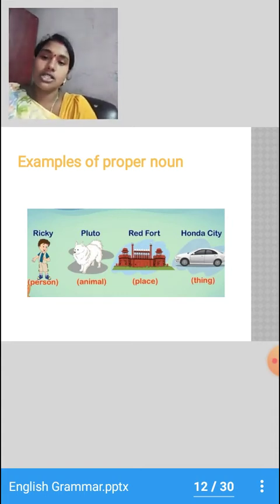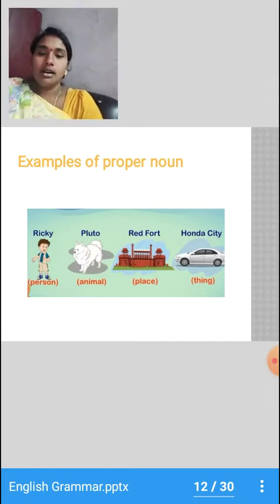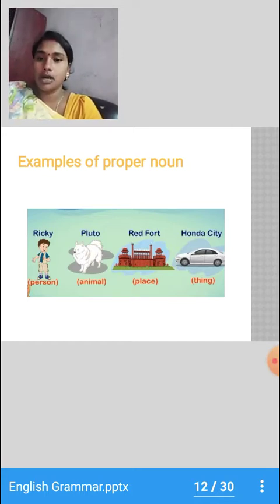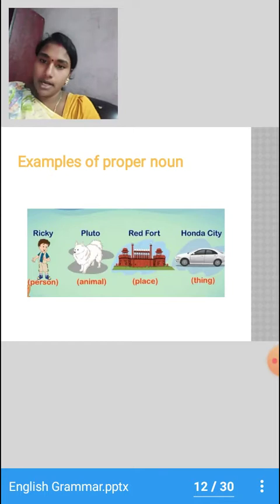So did you understand what is a proper noun, children? Okay. Any special name given to a common noun is called a proper noun. So let me repeat. Any special name given to a common noun is called a proper noun.